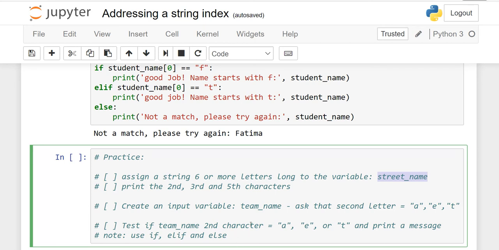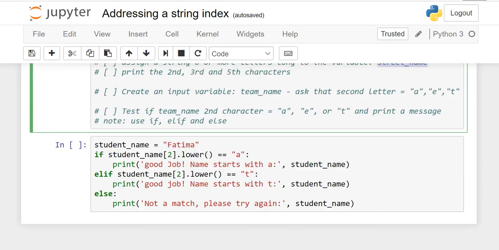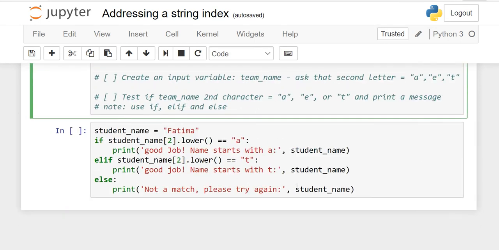Pause the video, practice it. It is not exactly the same, I have made it here only to show you. So if you are unable to do it, you can see how you have to work. Student name is Fatma. I said the second character. If student_name and in square brackets you have to write 2 dot lower is equal to A. See, I said A, whether it starts with A or T or this, right? So system will start from here.